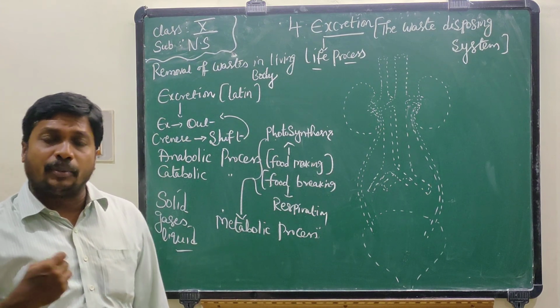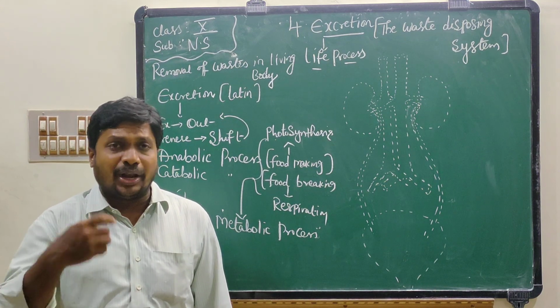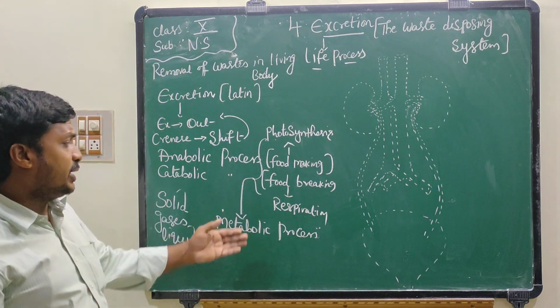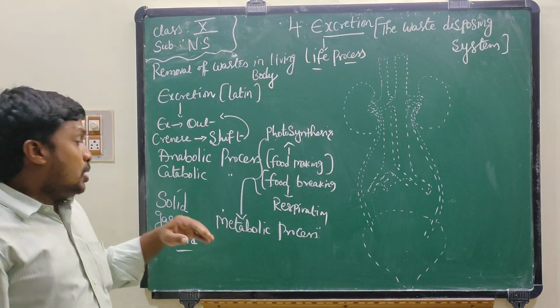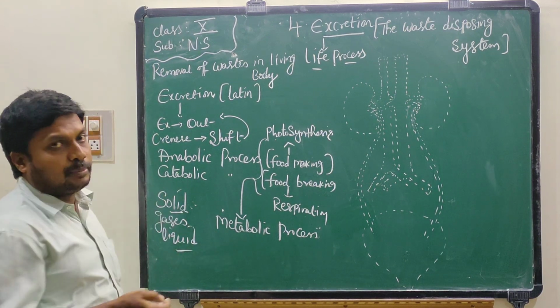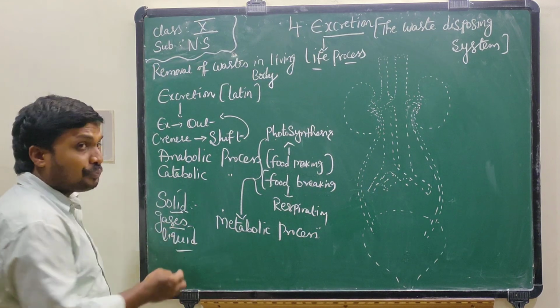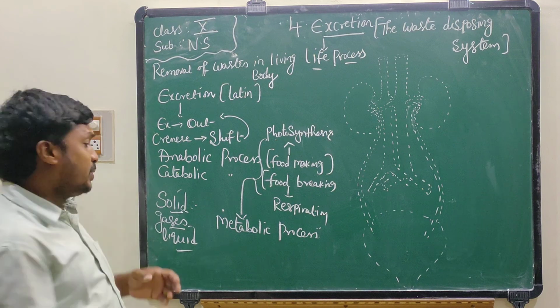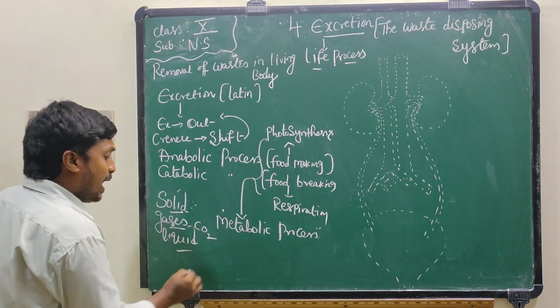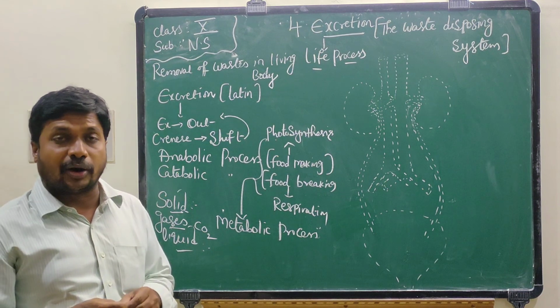Human body is also a cellular factory. In our day-to-day life activities, called metabolic activities, many waste materials are formed. For example, solid waste is formed, that is undigested food, waste gas is formed, that is CO2, and liquid waste, extra water, is produced from our body.